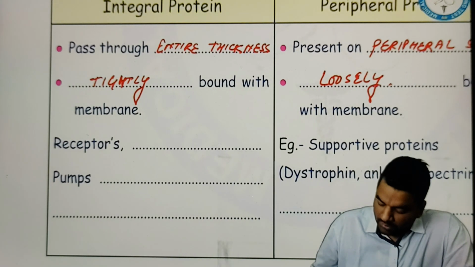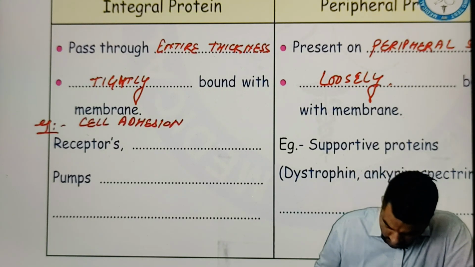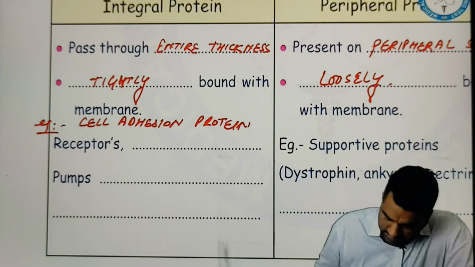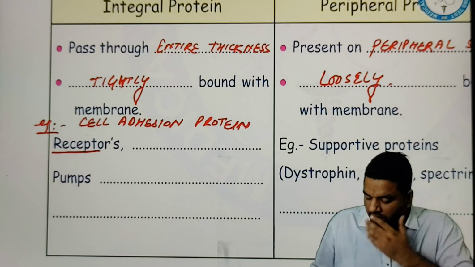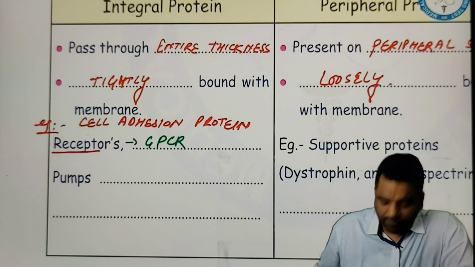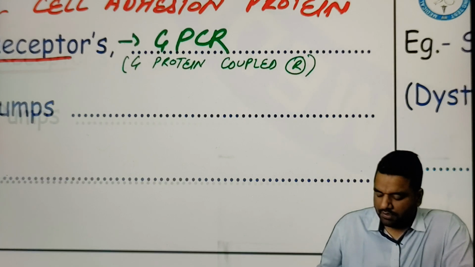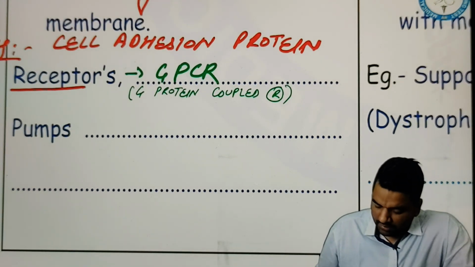Now talking about examples of integral protein. Integral protein examples: number 1, cell adhesion protein. Then a few receptors. The most common receptor present on the cell membrane is GPCR. GPCR stands for G protein coupled receptor.